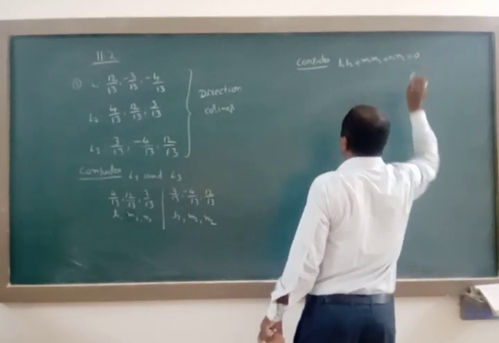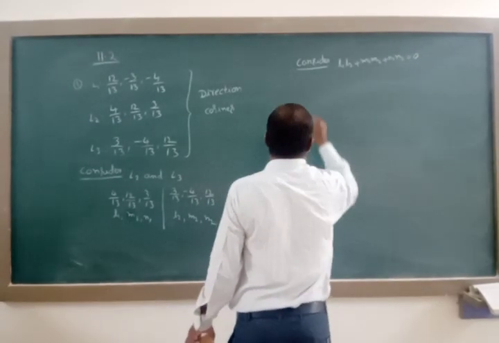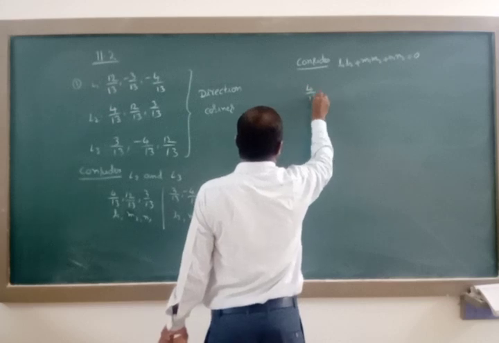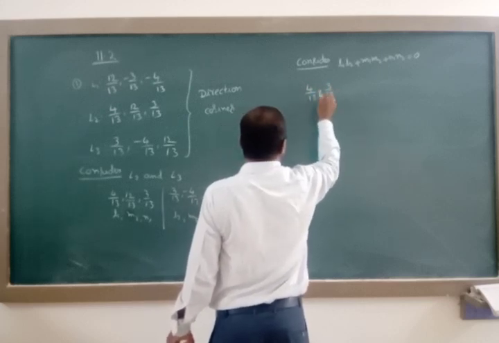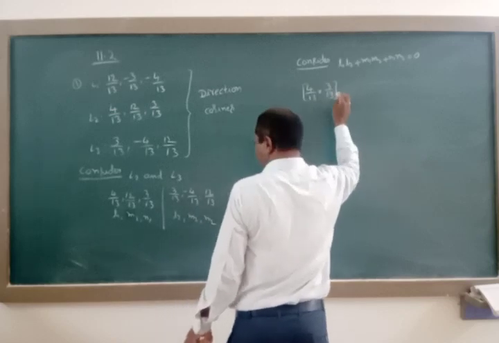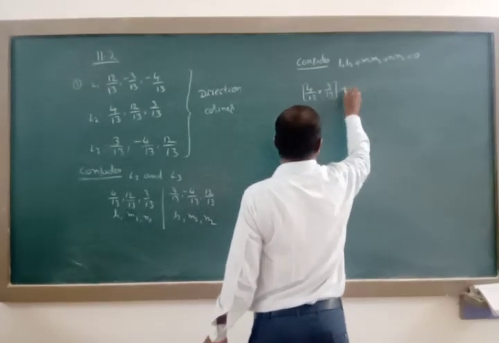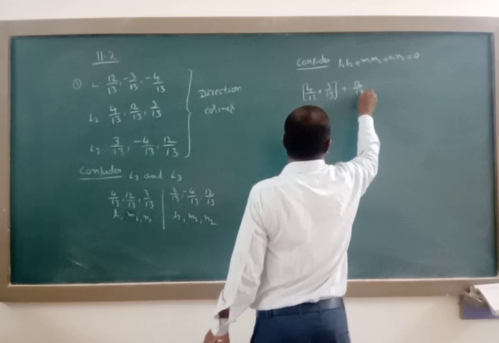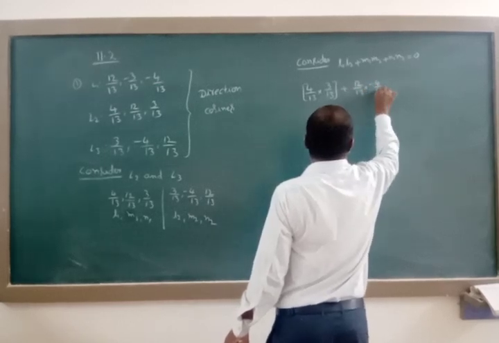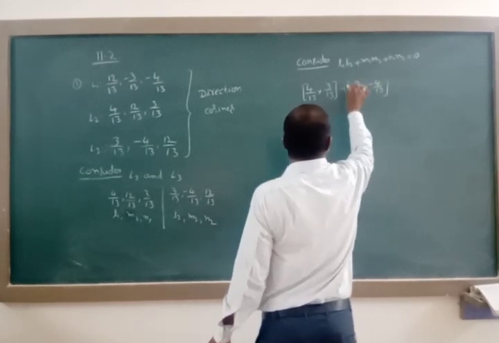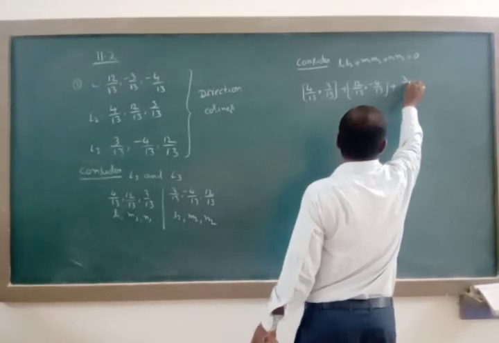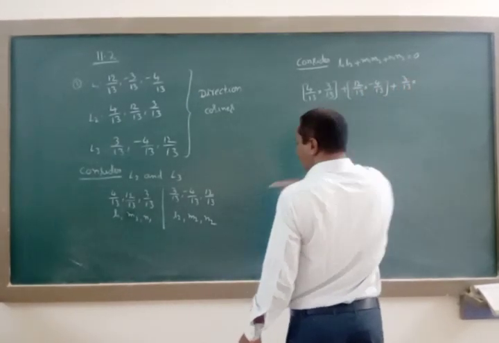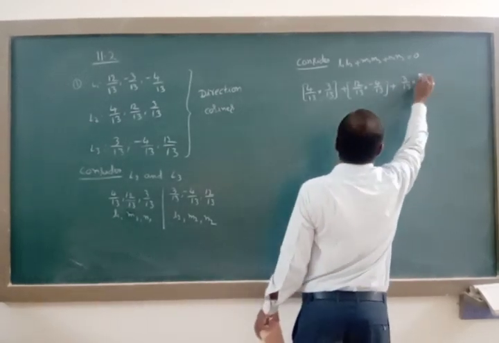You have to check this condition for these two lines. That gives 4 by 13 into 3 by 13, plus 12 by 13 into minus 4 by 13, plus 3 by 13 into 12 by 13.